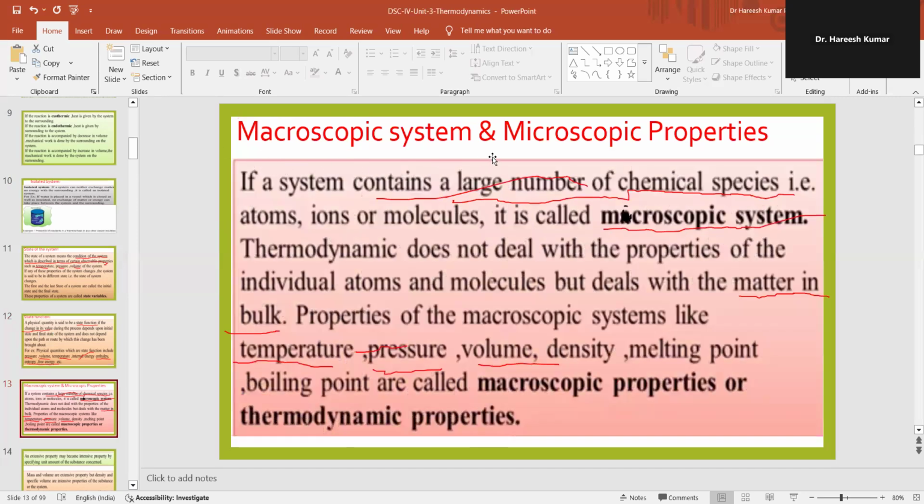Macroscopic and microscopic properties. If a system contains a large number of chemical species, that is atoms or ions or molecules, it's called a macroscopic system. Thermodynamics does not deal with the properties of individual atoms and molecules, but it deals with matter in bulk. So properties of the macroscopic system like temperature, pressure, volume, density, melting point, and boiling point are called macroscopic properties or thermodynamic properties.